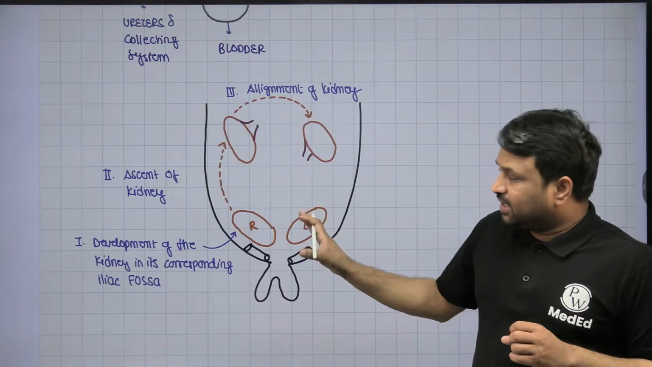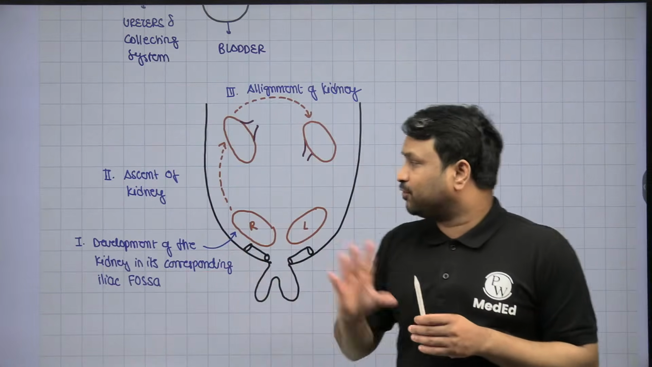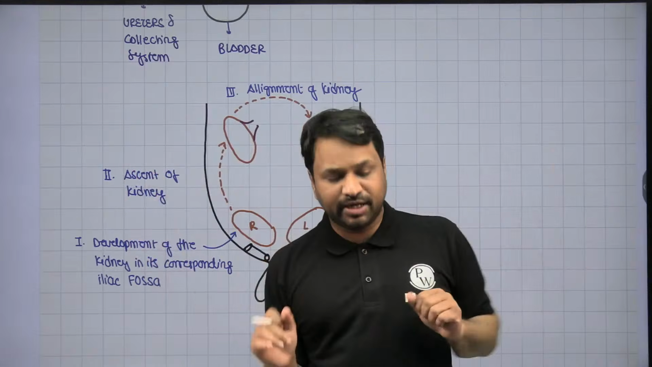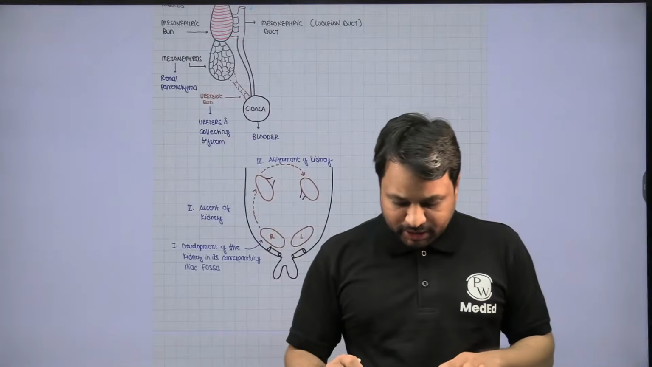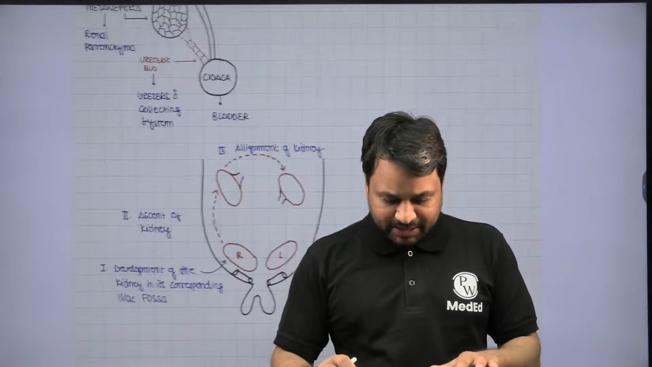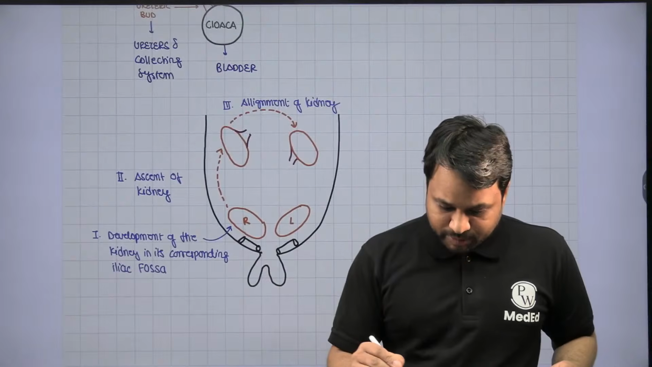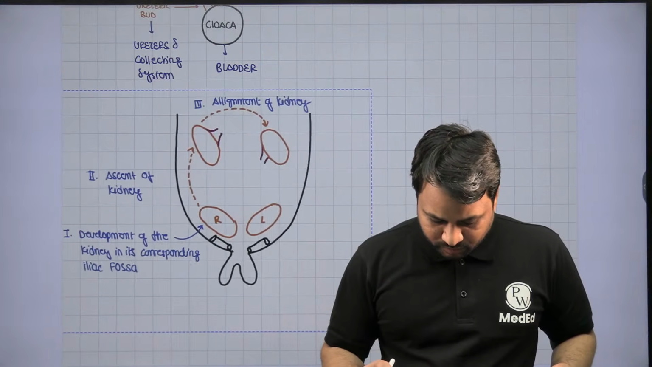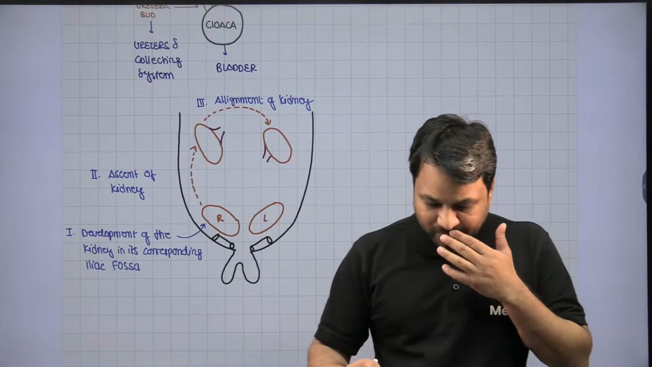So this is how the kidneys are developed. They develop in the corresponding iliac fossas. From there, they ascend. From there, they rotate and align, and hence the development of the kidney is complete. So when you look at the cross section of the kidney, once the kidneys are developed, this happens to be the developmental component. We call this the developmental component of the kidney.